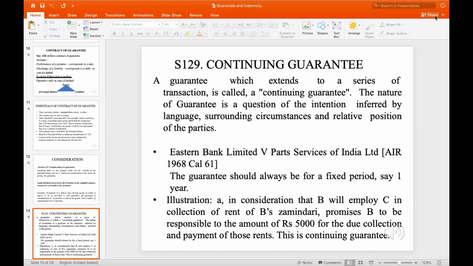So these are the small important aspects that have to be looked at. And the most important, I think, the landmark case that took place was the Eastern Bank Limited versus Parts Services of India. That's a landmark case. I suggest everyone go through the case with the citations and the details that have been mentioned.